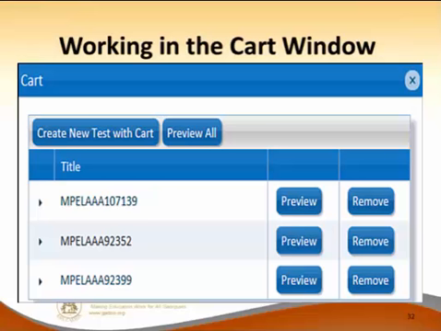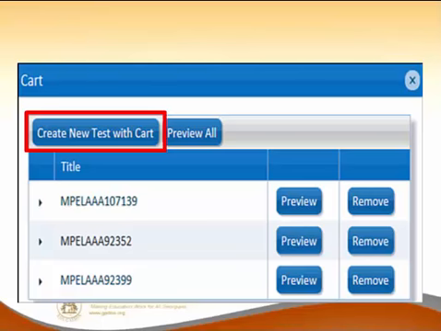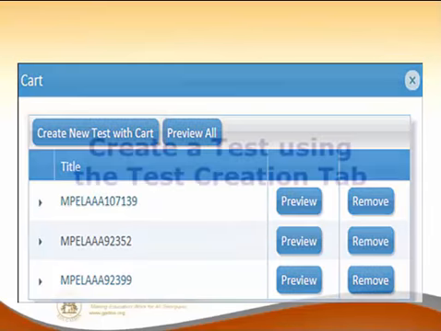If I have second thoughts, I don't want it, I can remove it. I can preview all the items at one time. If I'm good with all those, I can create a new test with the cart. So that's the second way to create a test.